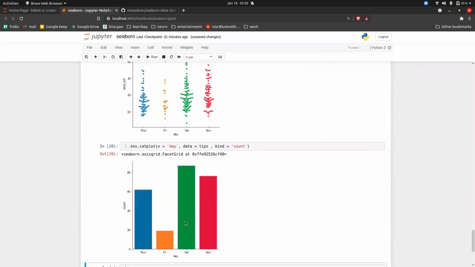Basically it will tell you on which day there was the maximum count of people. On Saturday there was a maximum count of people, followed by Sunday, then Thursday, and on Friday there was the least number of people. So in a count plot, you have to give just the x-axis, and the y-axis will be calculated by the frequency.